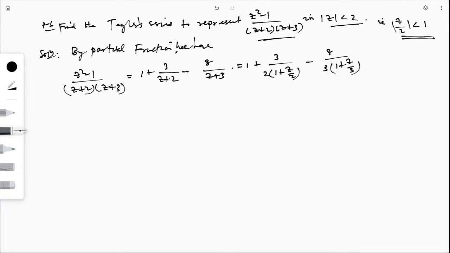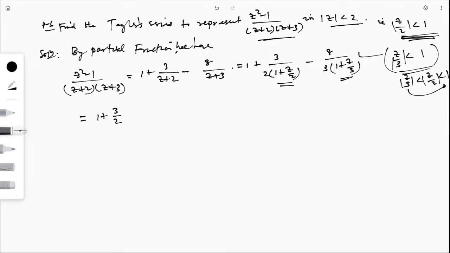If mod z by 2 is less than 1, then obviously mod z by 3 is also less than 1, because z by 3 is always less than z by 2. And since z by 2 is less than 1, z by 3 is less than 1, so this expansion will be valid.